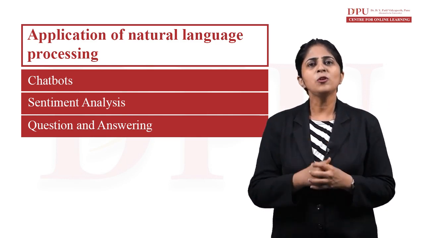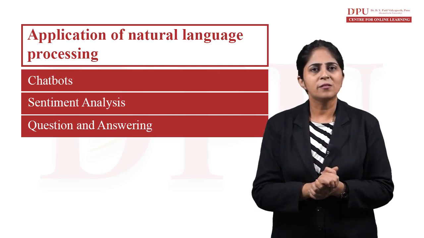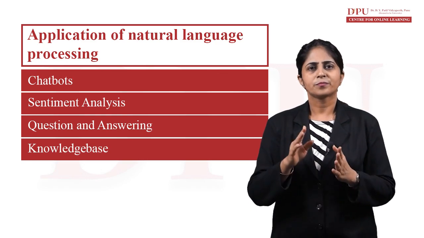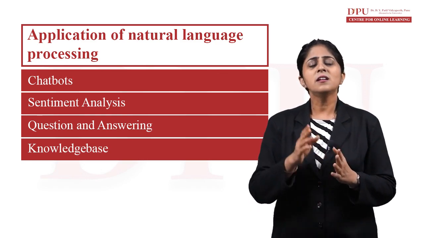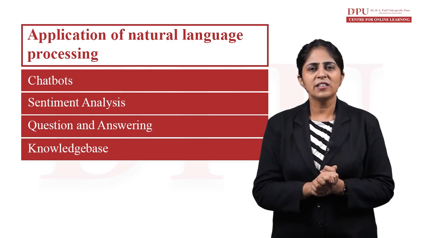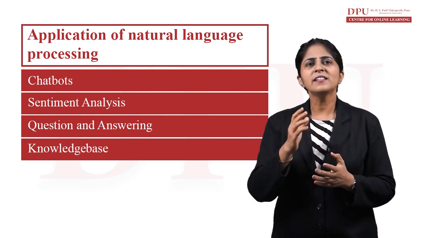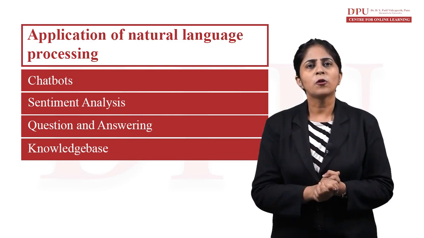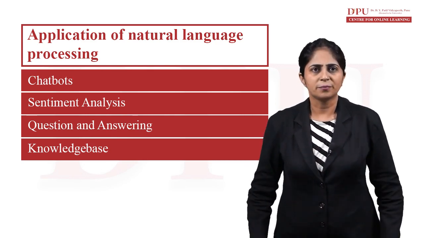But we have to understand certain paradigms about it. First is the knowledge base. It structures the data source using natural language processing and machine learning techniques in such a way that it allows for the retrieval of the answer.